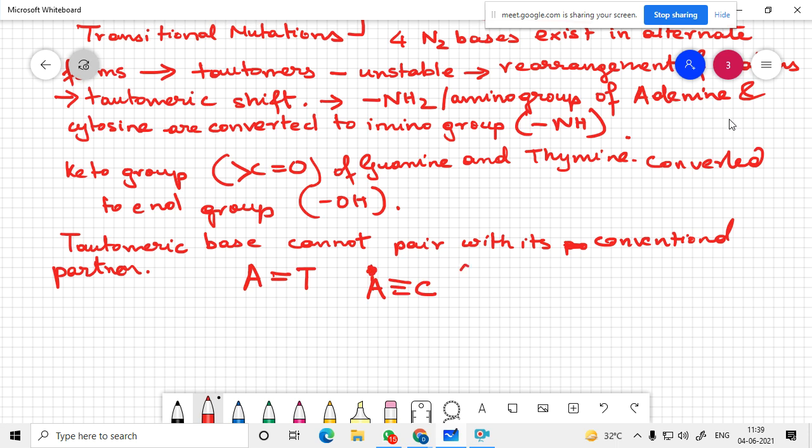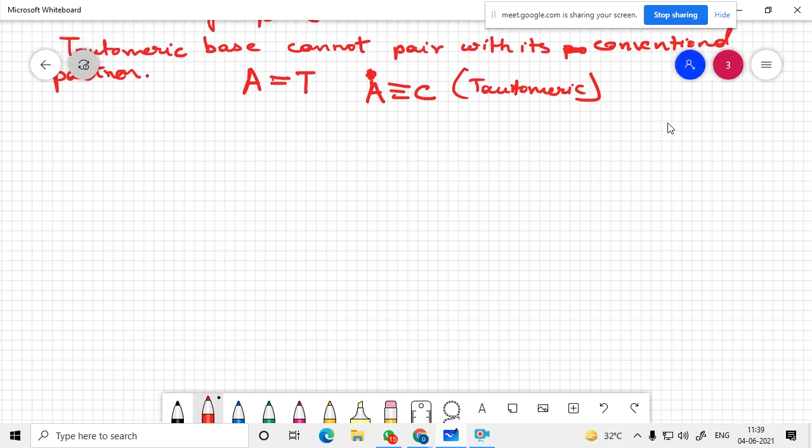And the other way round. So let us draw this structure and see what happens. So let us draw in the case of thymine. Let's draw the structure first.